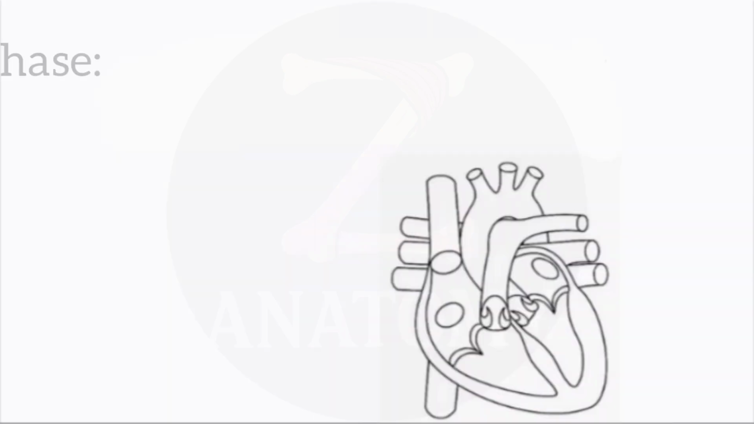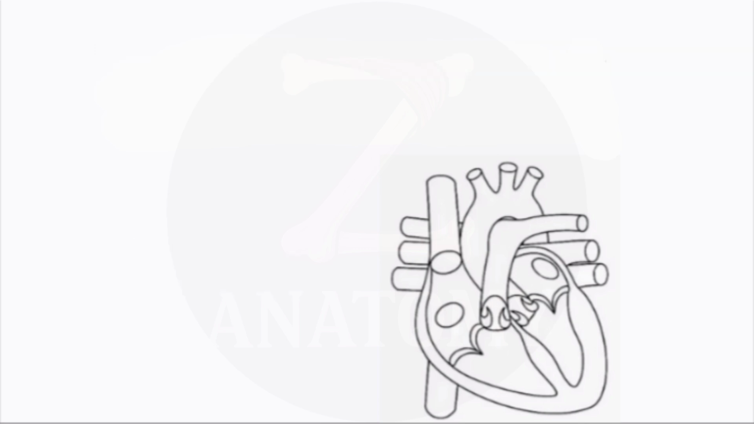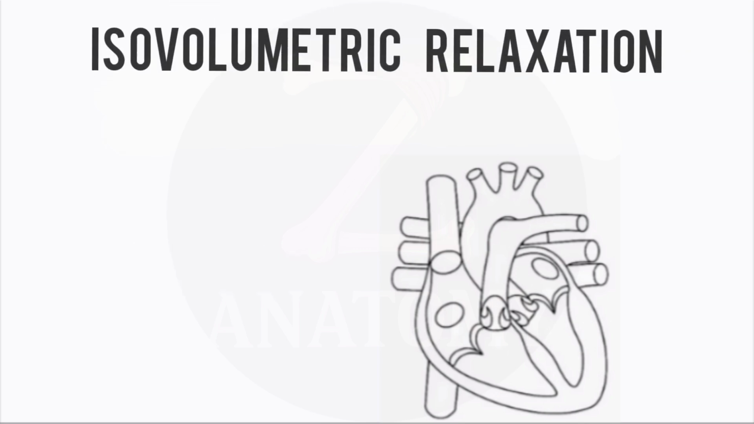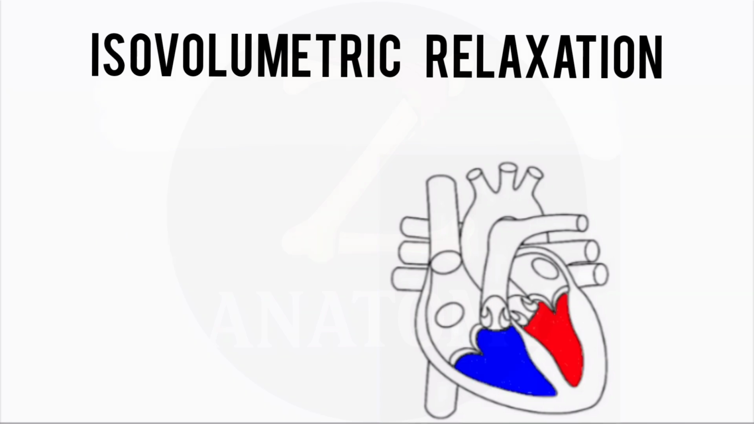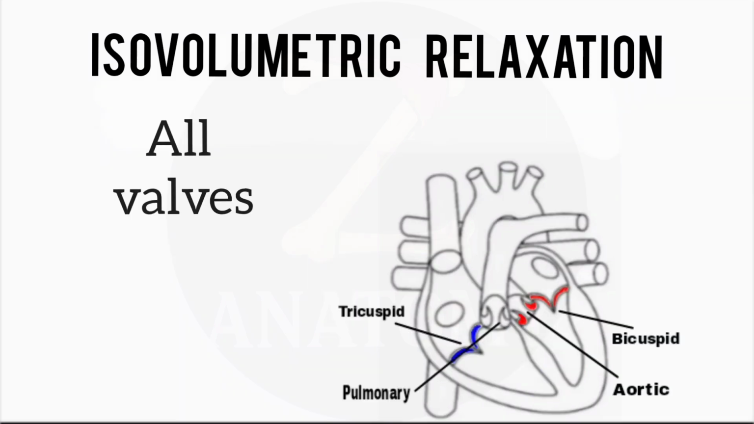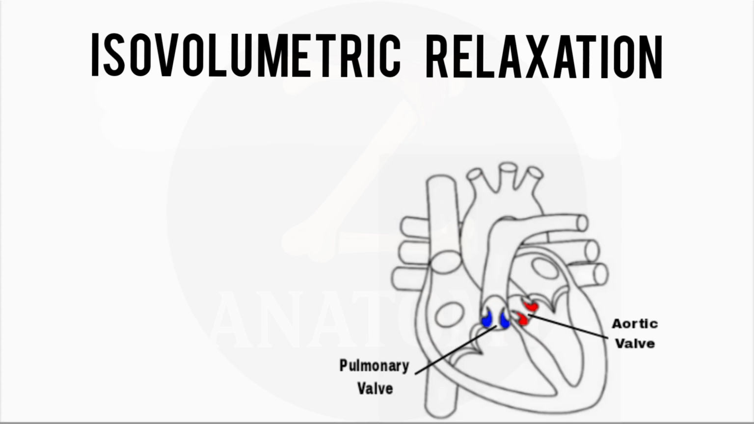Now comes the third phase, ventricular diastole. It also has two parts. First, isovolumetric relaxation, about 0.1 seconds. The ventricles relax, pressure falls, all valves stay closed. Backflow shuts the semilunar valves. This produces the second heart sound, DUB.